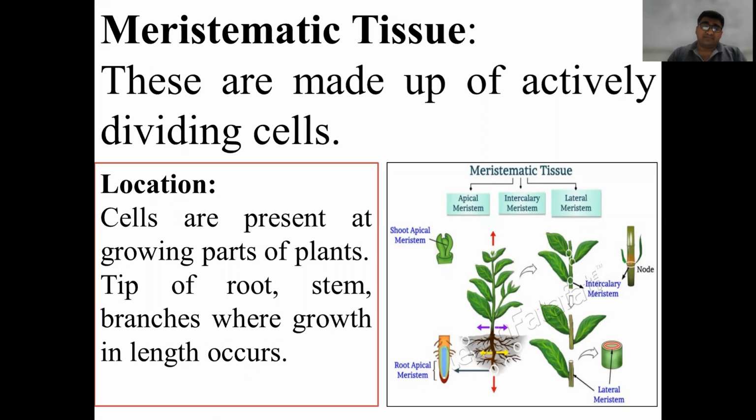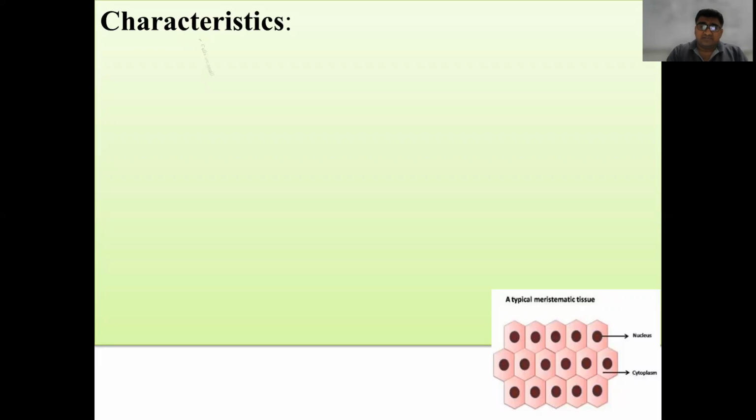So the location: meristematic tissues are present in different growing parts of the plant, like at the tip of the stem or tip of the root, or along the lateral side of the stem also the meristematic tissues are present, and according to that these are further classified as apical, lateral or intercalary meristematic tissue. Now we will study about the characteristics.